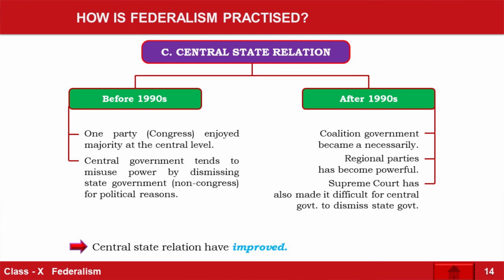Previously, some sort of issues were there, conflicts were there, disagreements were there. But now all state governments have an equal say, that I belong to this party and my party is also in the center, so you cannot reject my demand. This way the problem was resolved, and the judiciary has also played an important role. Previously, the central government had the right to dismiss any state government.